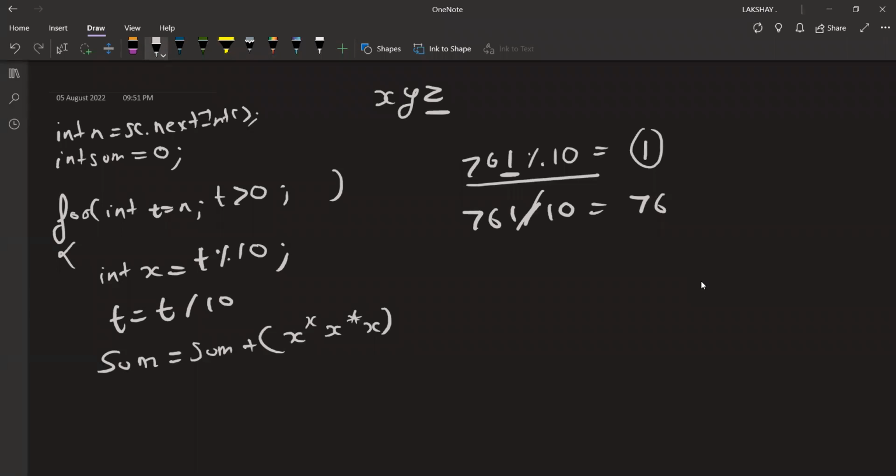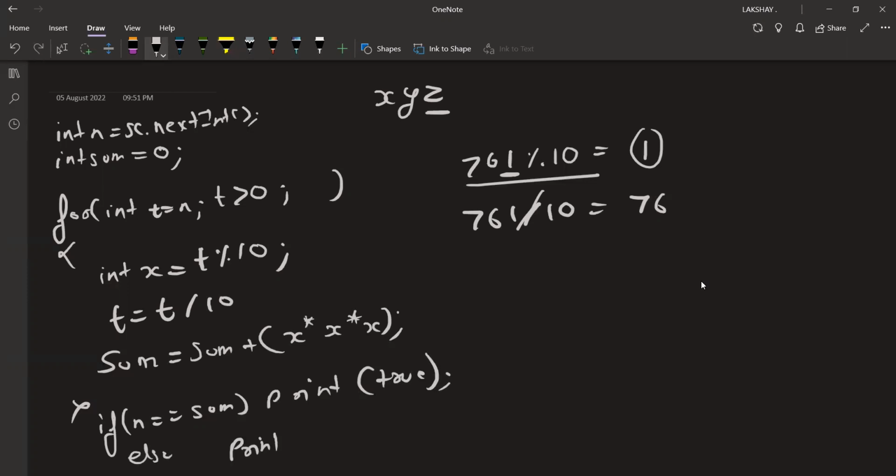Is this part clear? Because I need to calculate the cube. Somehow I need to calculate the cube, so this is adding the cube value. Okay, after this my for loop basically stops. And after this, I will be printing a valid or invalid result based on the comparison between n and sum. If n is equal to sum, then I will print true. So let's just write it out. If n is equal to sum, then print true. Else print false.